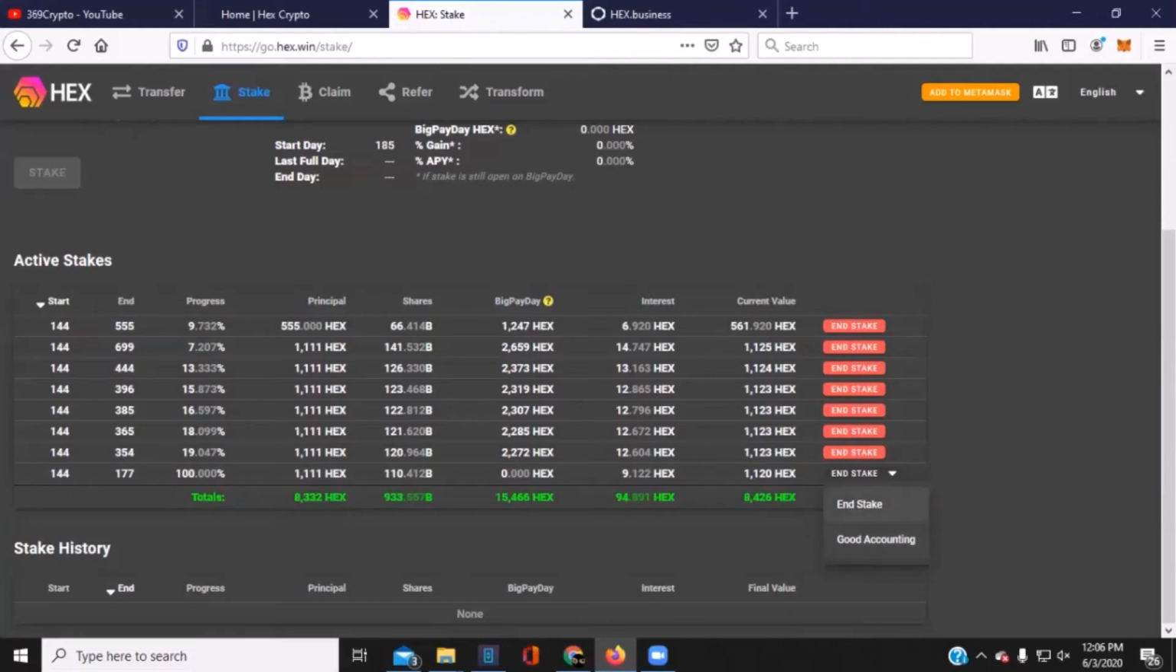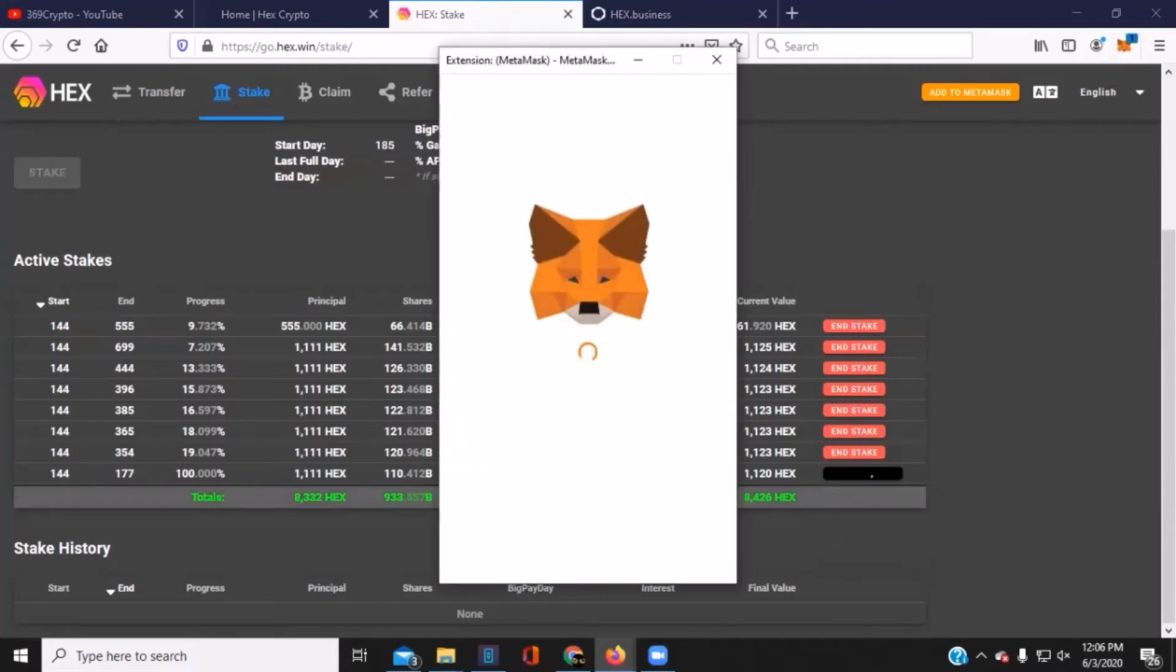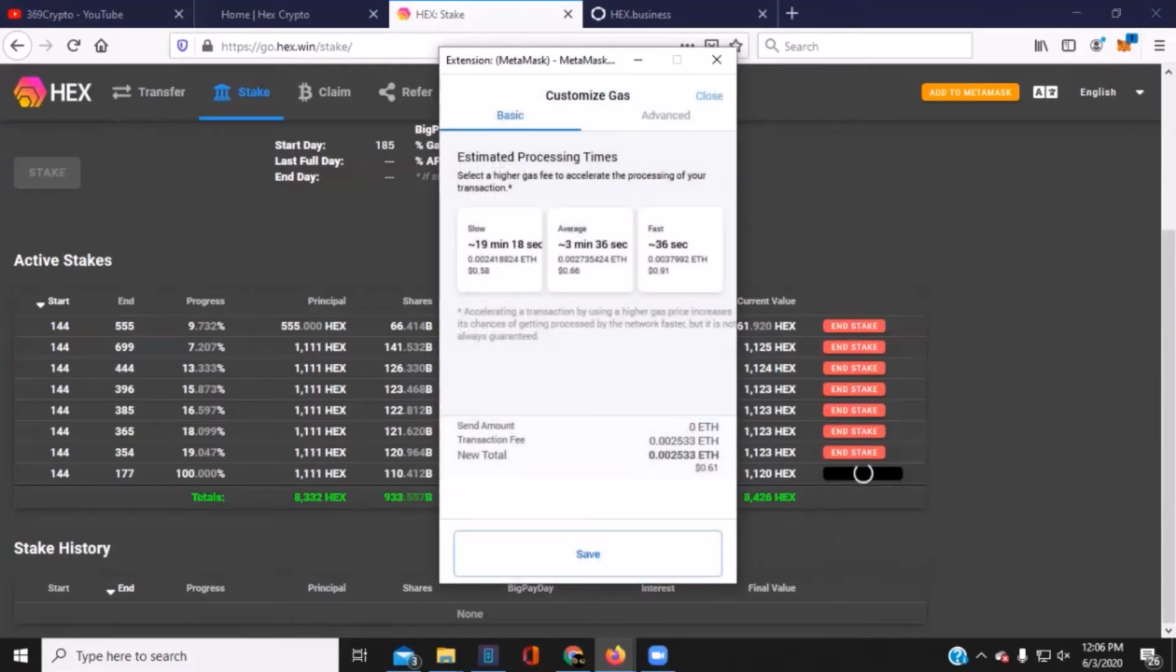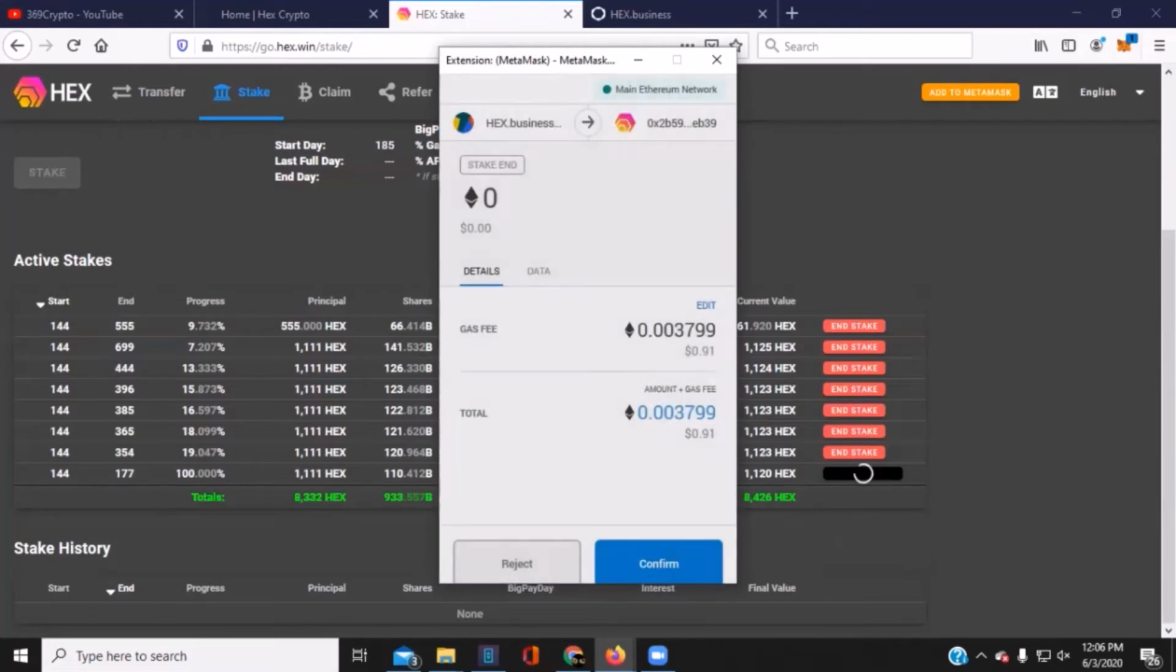So what I'm going to do, just to be simple here, is I'm going to just end the stake that we've got done so we can get the HEX back, hopefully having enough Ethereum to cover the transaction. So end stake. Okay, so what we're doing here is stake end, 0 Ethereum going out of my wallet, 0.025 gas fee, 61 cents, total 61 cents of Ethereum. We'd want to change the gas a little bit. That one will go fast again. I think I have enough. Running on fumes. Oh.